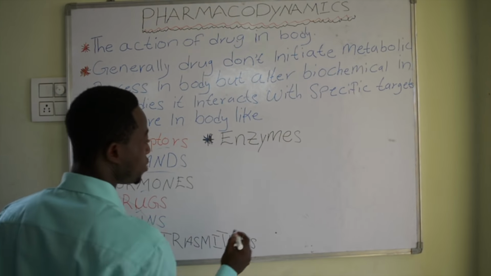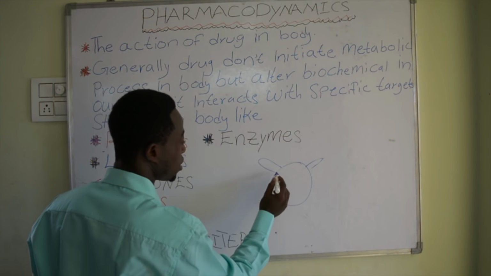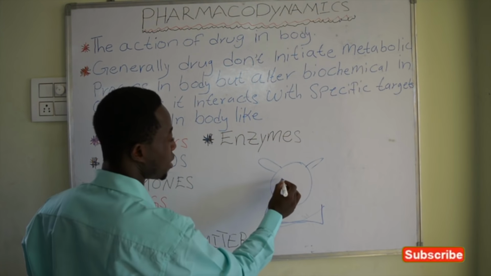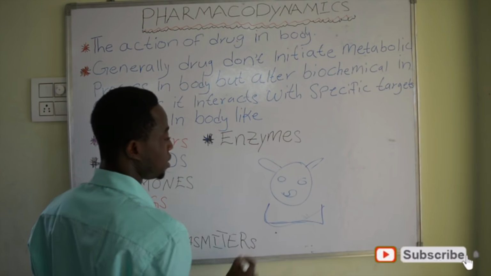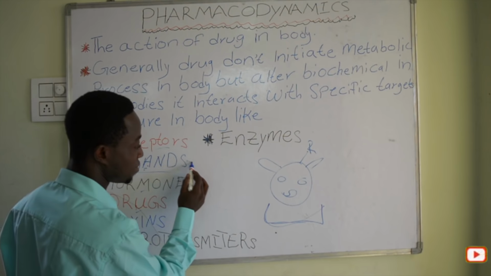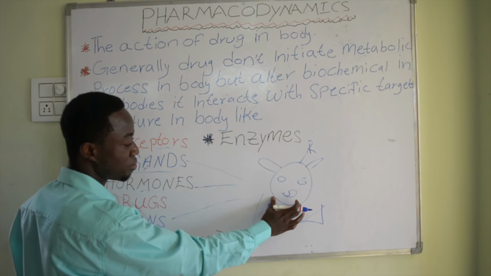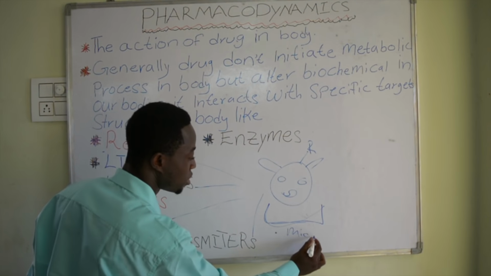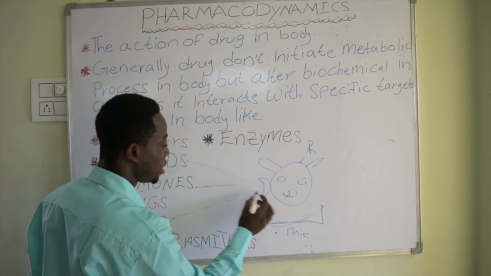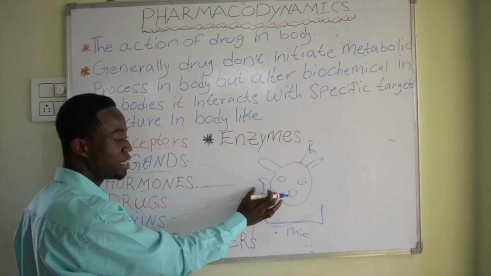So, for an example, here, this is a receptor. So here, these are ligands. These ligands are going to bind with this receptor. We say they are macromolecules. So the point at which these ligands are going to bind on the receptor, we call it the ligand binding domain.